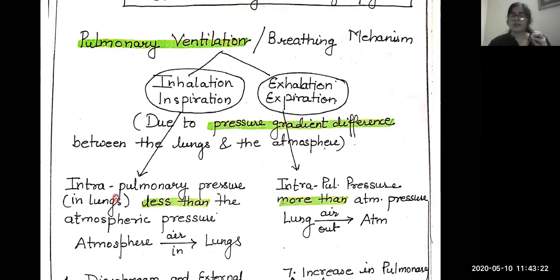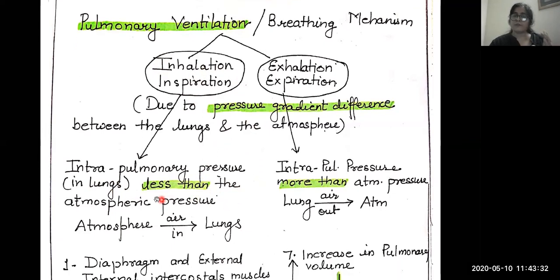Intrapulmonary pressure is the pressure present in the lungs. First I am going to discuss the inhalation or inspiration process: the intrapulmonary pressure is less than the atmospheric pressure. It is very clear that air moves from high pressure to low pressure.